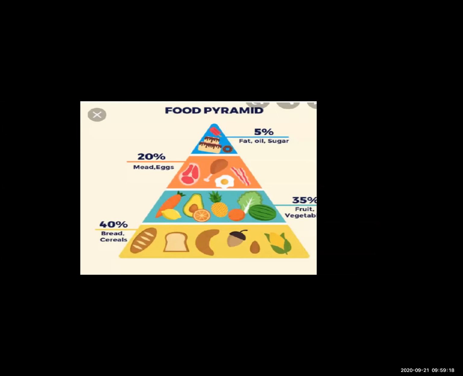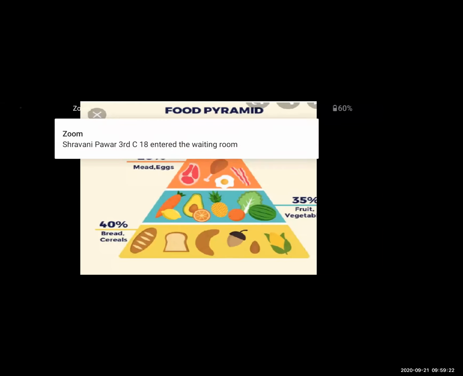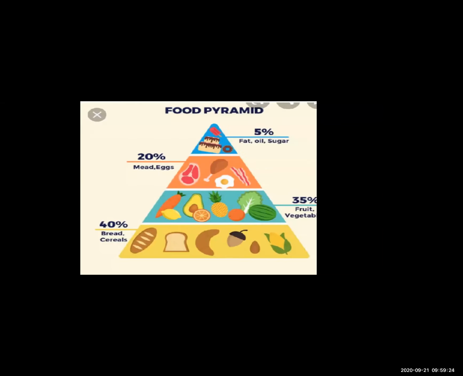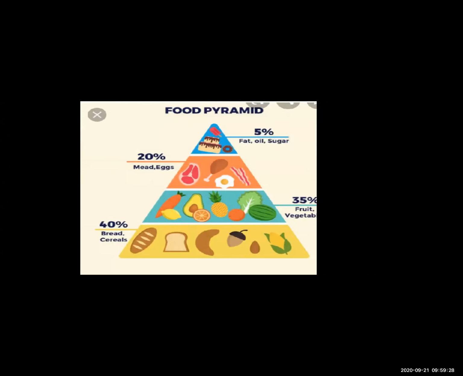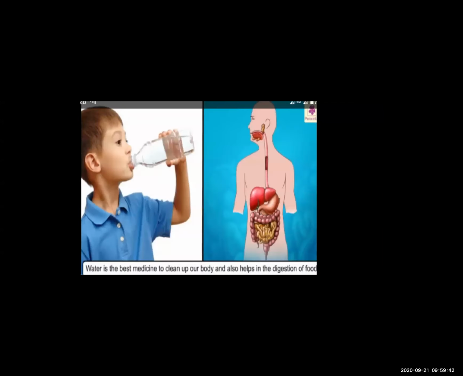Students, just see that screen. How many percent carbohydrate do we need for our body, how many percent vitamins and minerals do we need, how many percent proteins and calcium do we need, and how many percent fats do we need? Okay, I will ask that question afterwards.